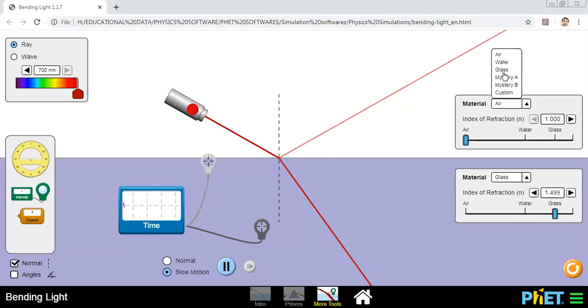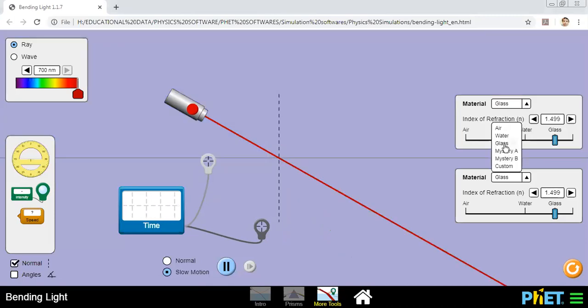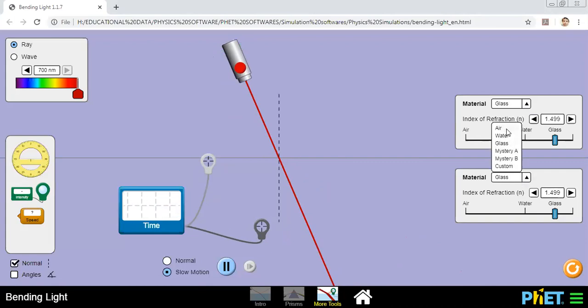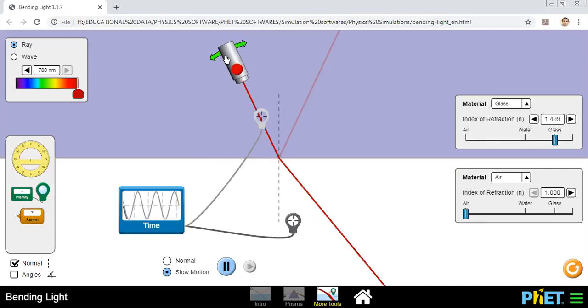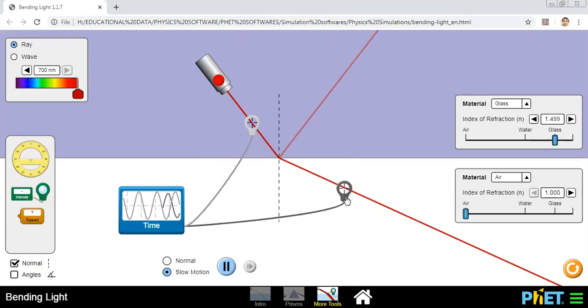So we make this glass, and we make this air. Now, this is before refraction, and this is after refraction. What happened? It increased, right? No, it decreased, sir.